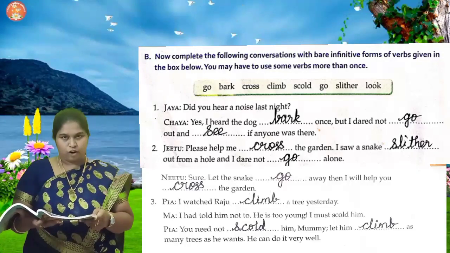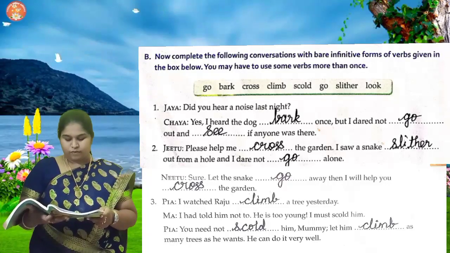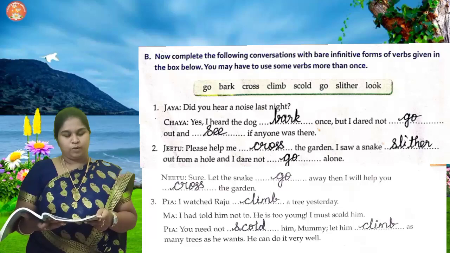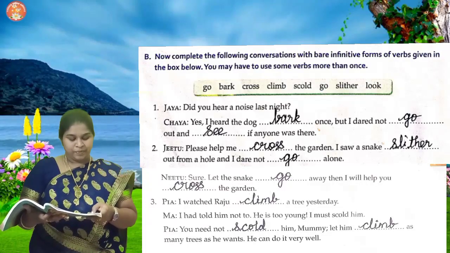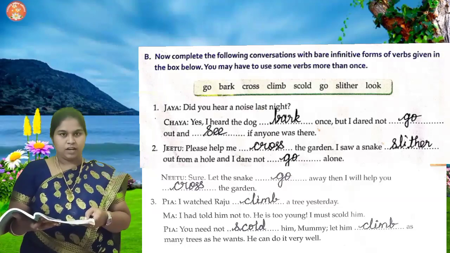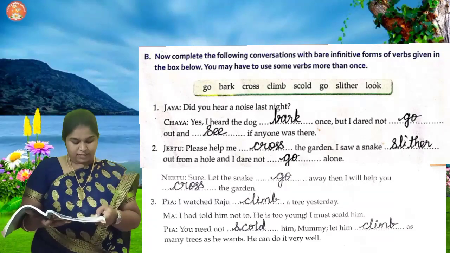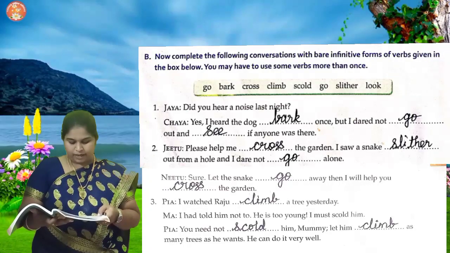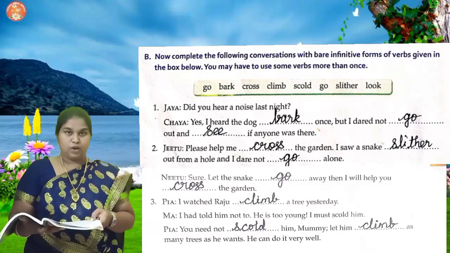Now complete the following conversation with bare infinitive forms of verbs given in the box below. You may have to use some verbs more than once. So first one, Jaya: Did you hear a noise last night? Chaya: Yes, I heard the dog bark once, but I dared not go out and see if anyone was there.